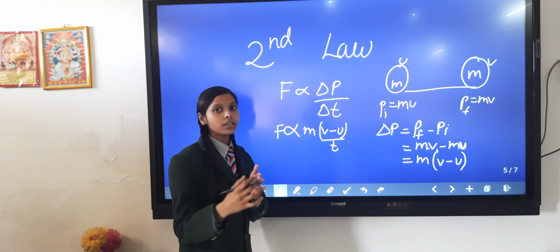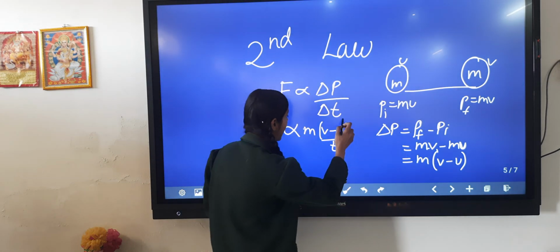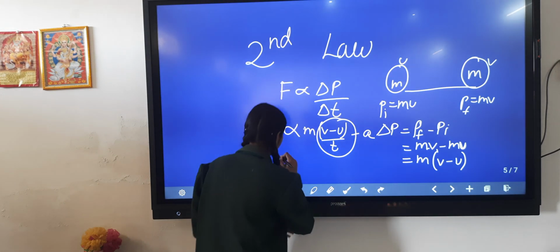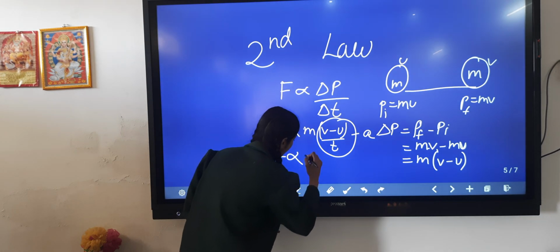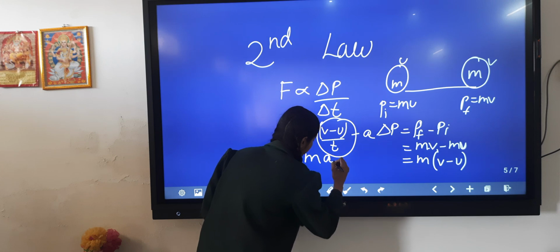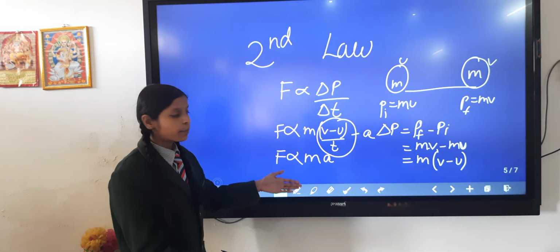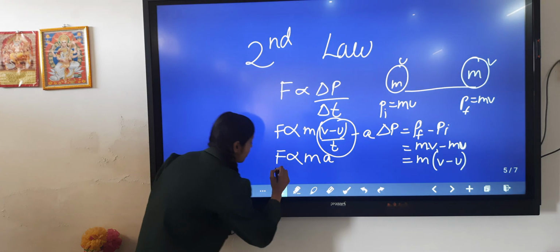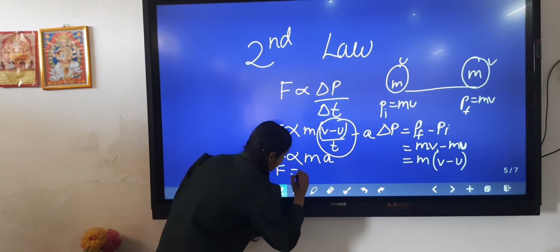From the first equation of motion, we can write this as acceleration also. So it becomes force is directly proportional to mass and acceleration. And if we remove the sign of proportionality, then we have a constant k.